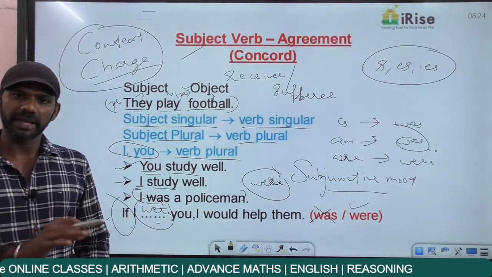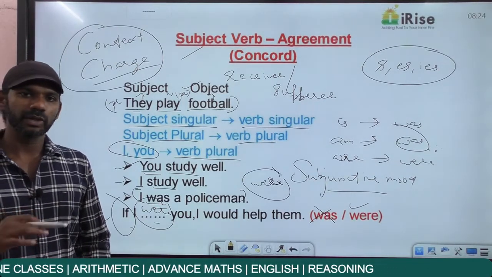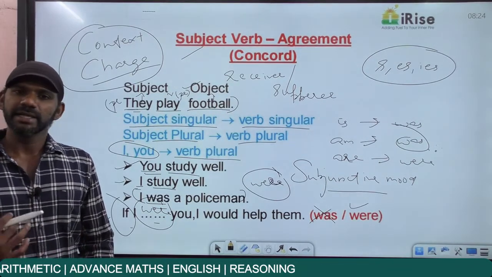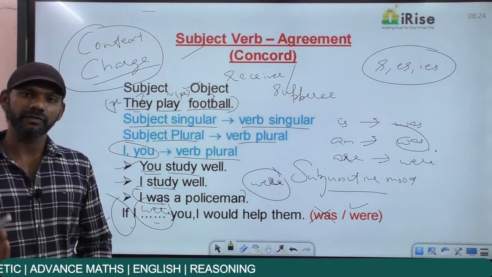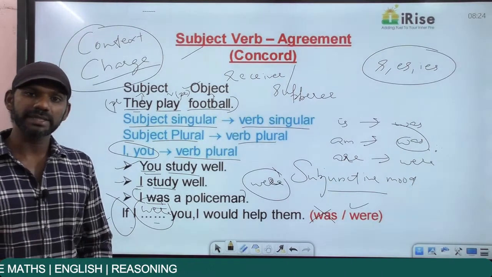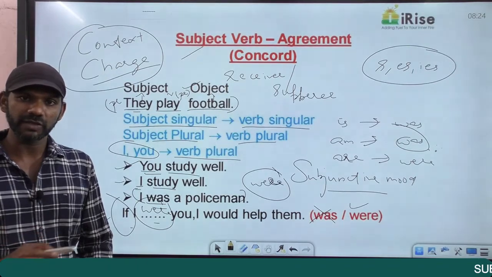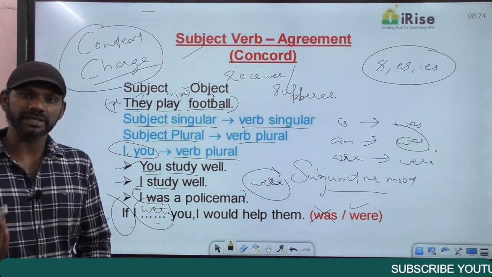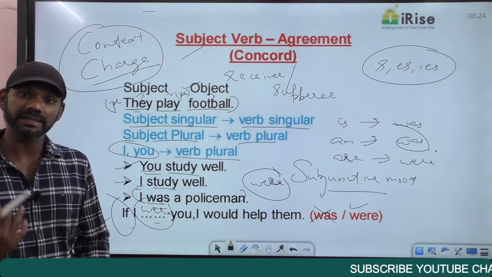"I dash the Prime Minister of India." There is no imagination in this statement. I was the Prime Minister of India. "If I dash the Prime Minister of India, I would help the poor." If I dash the Prime Minister of India means I am not the Prime Minister of India. I am imagining myself as the Prime Minister of India or I wish to be the Prime Minister of India. So this statement is in the subjunctive mode.